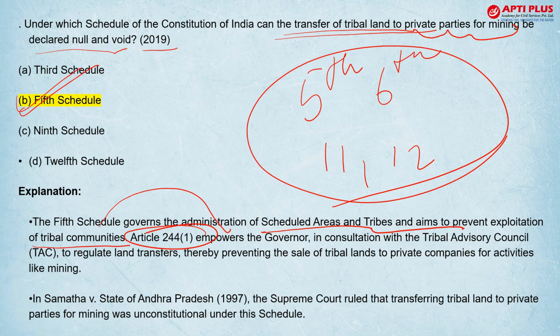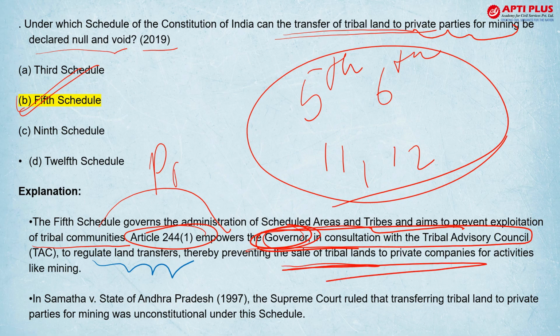And here who declares schedule area under 5th schedule? Your president. And who has the power to give the regulation in accordance with the tribal advisory council? It is your governor. And then they also regulate the land transfers and prevent the sale of tribal land to private companies.